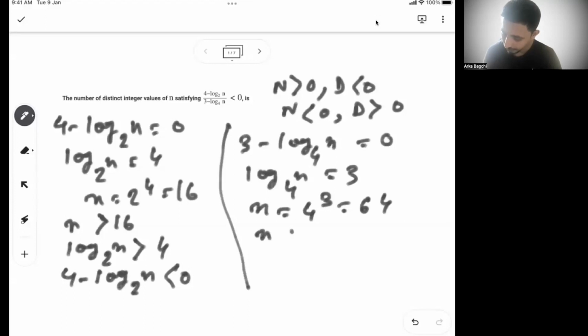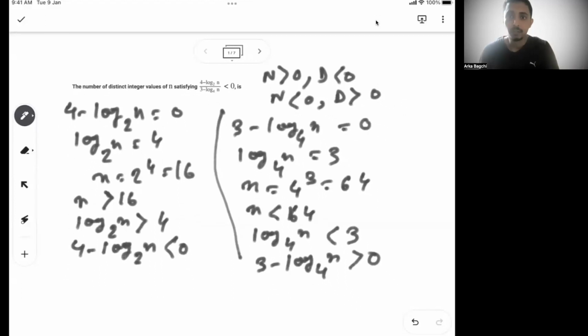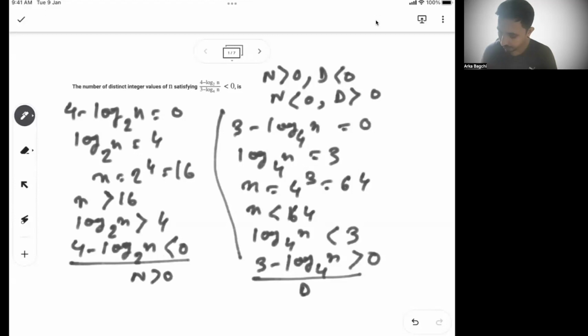So if n is less than 64, then log of n base 4 will be less than 3, or 3 minus log of n base 4 will be greater than 0, right? So in this case, we see my numerator is less than 0 and my denominator is greater than 0.